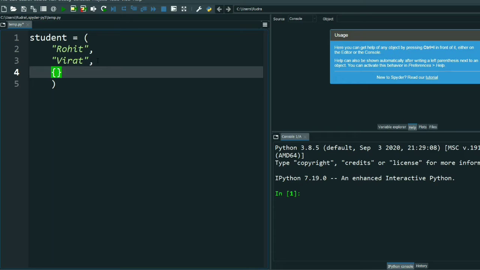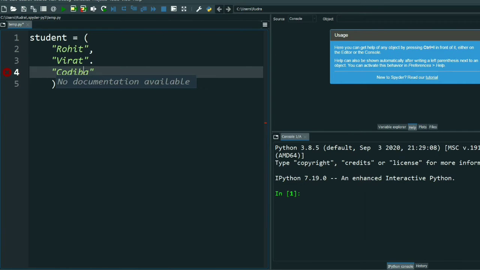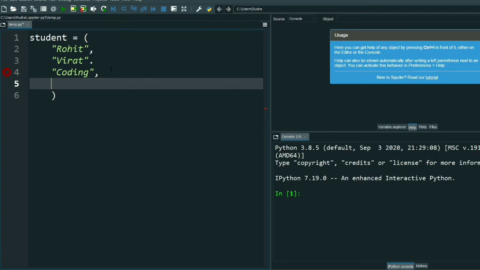And then suppose I take coding. Suppose these are the names. Now I will print. What will I print?